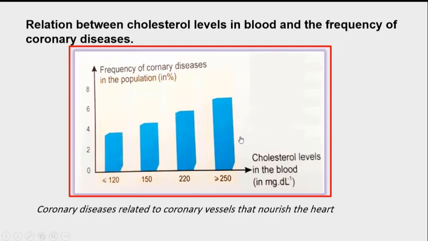Look here. When the cholesterol level in blood was below 150 mg per deciliter, the frequency of coronary diseases in the population was about 3.7%. As the cholesterol levels in blood increases to become higher than 250 mg per deciliter, the frequency of coronary diseases increases to reach approximately 6.5%.